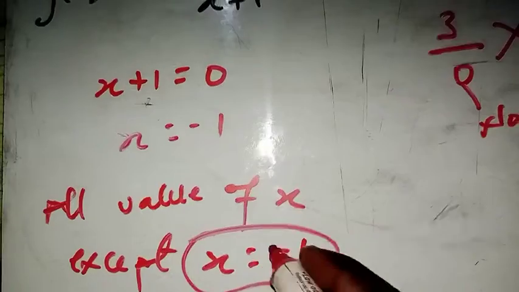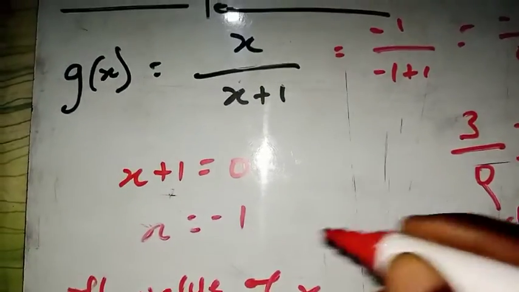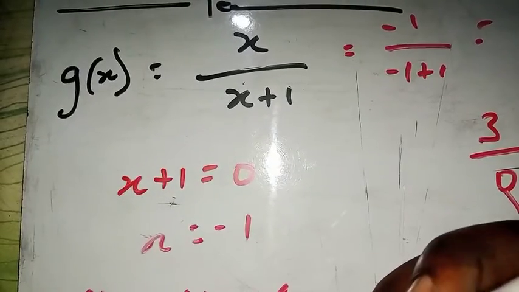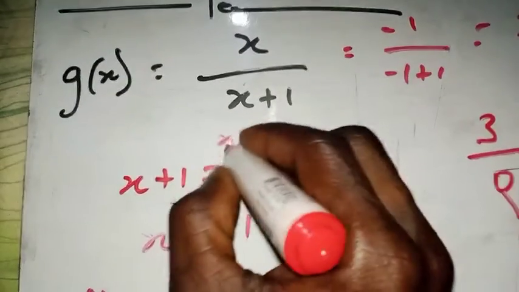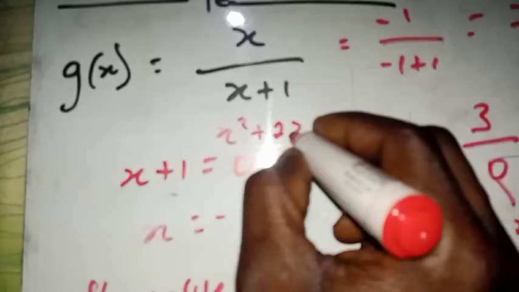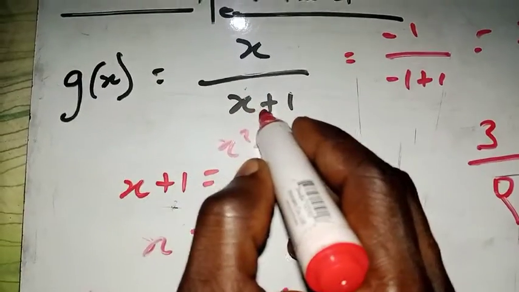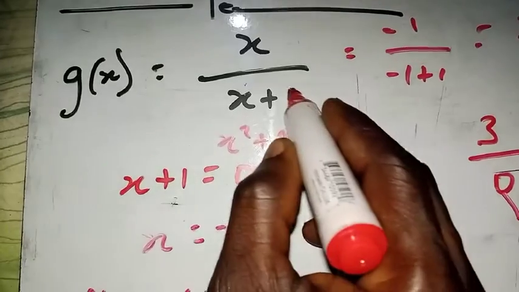Is that okay? So this is very, very simple to write. The key here is that you just have to know whatever is in the denominator. Sometimes you can have a quadratic, so it can be, let's say, x squared plus 2x and then -1. So depending on the function that you have in the denominator, that is how you have to solve. So you must practice some.